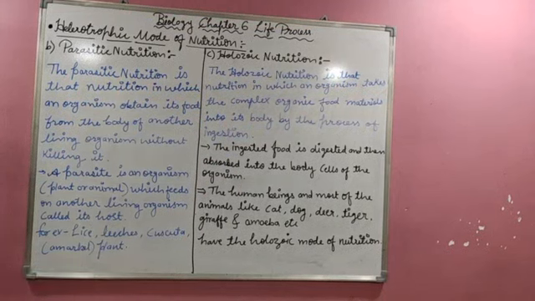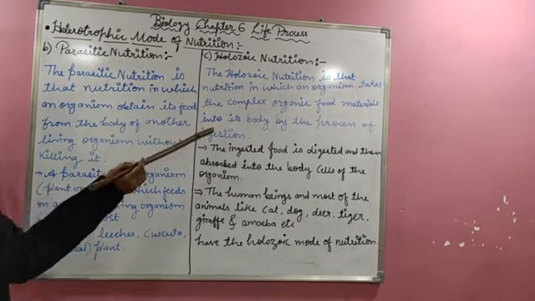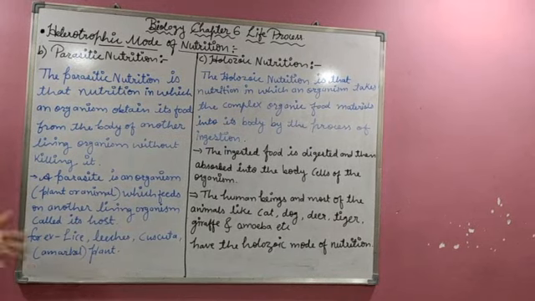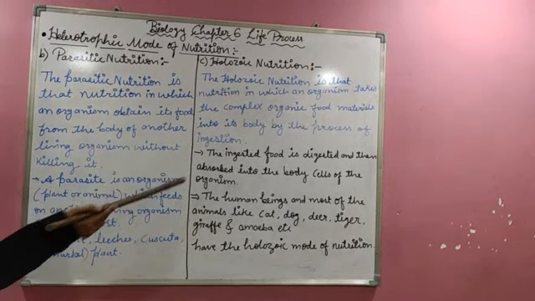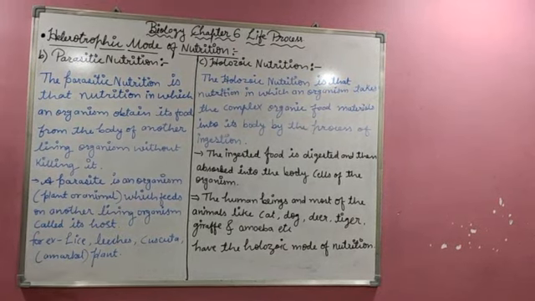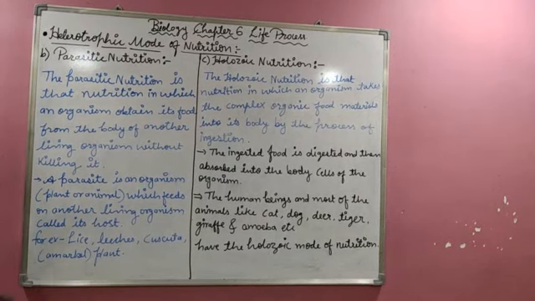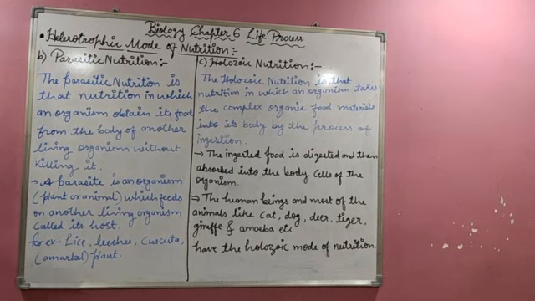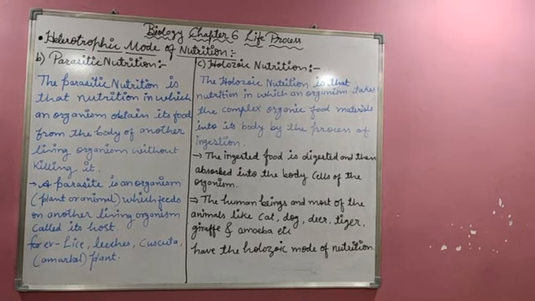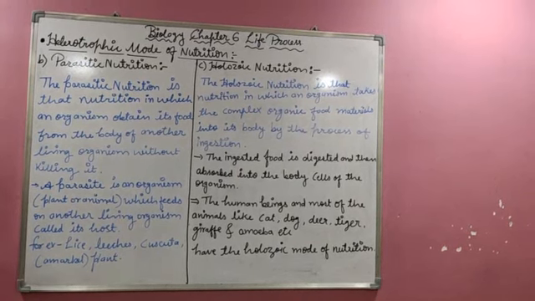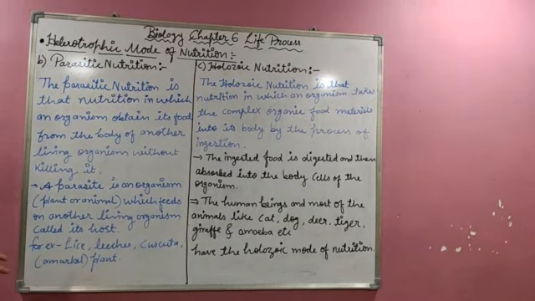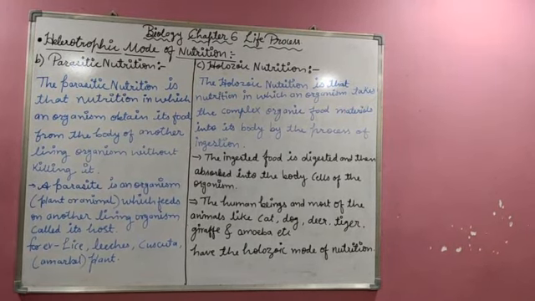Complex organic food means the organisms get food in solid form, and then after the ingestion process, digestion will start, then absorption, then assimilation, and finally the waste material is thrown out of the body.